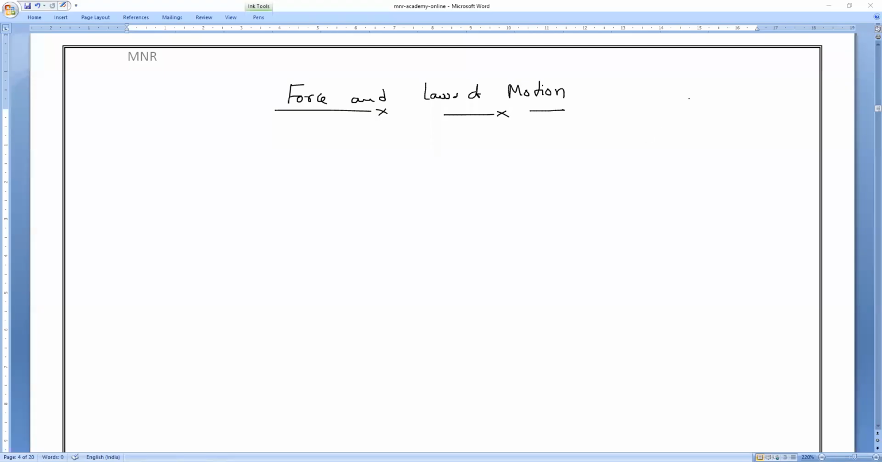If you all observe very carefully, in the first chapter we studied what is motion. We studied motion in a straight line, as well as projectile motion. Projectile motion is what we used to call, as I have told you already, two-dimensional motion.